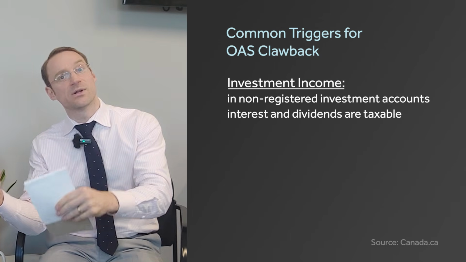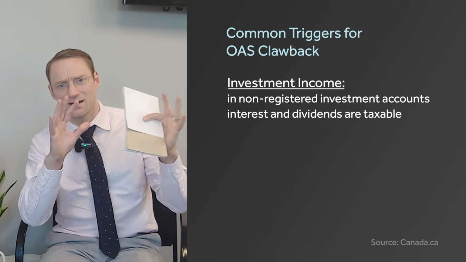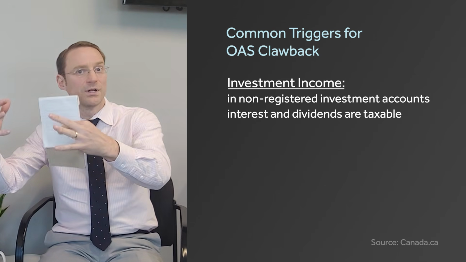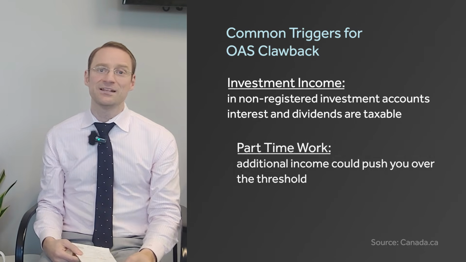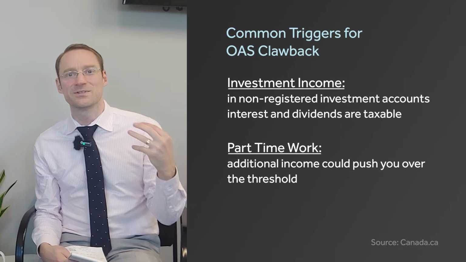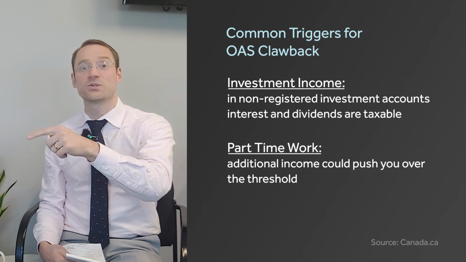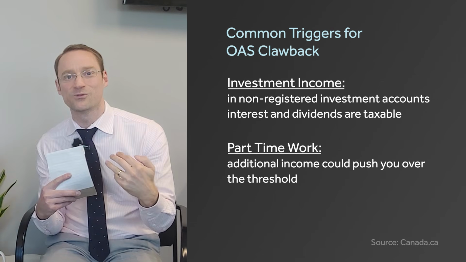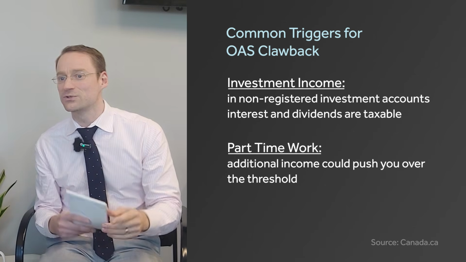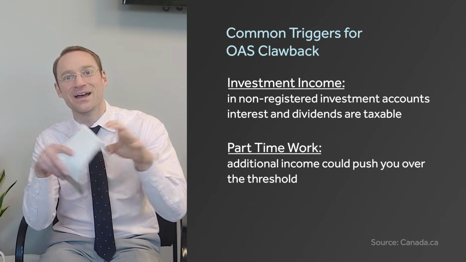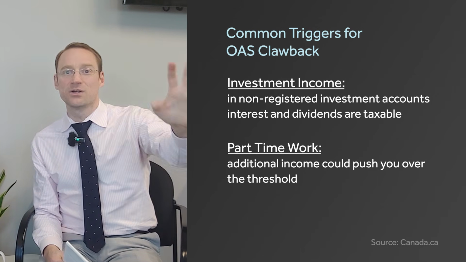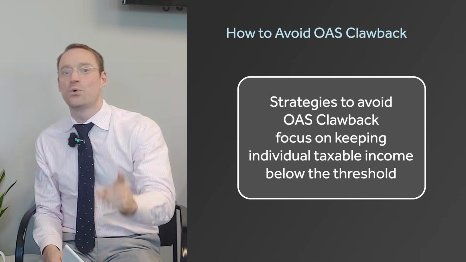Investment income, if you have a non-registered account. If all you have is an RSP and TFSA, this part is not as applicable, but if you do have a non-registered account, the dividends and interest you earn there could bump up your income, perhaps over that threshold. And then part-time work. This is one that folks sometimes don't consider. Maybe you're collecting money from your investments or getting some CPP and OAS, and then you go back to work because you want to take a big vacation and use that income from work to go on it. Well, when the government looks at line 23400 on your tax return, they add all of it up, and that combined total could push you above the threshold. Those are the common triggers that we see. Now, strategies to avoid your OAS clawback.